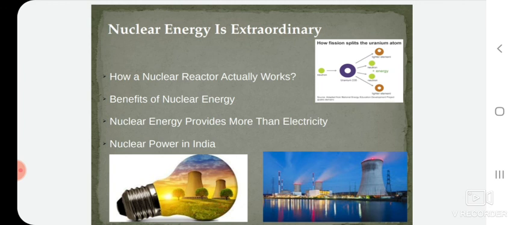Step 1, split atoms to create heat. Nuclear plants harness the incredible power of nuclear fission to generate heat and energy, which ultimately become electricity. Fission occurs when a neutron hits a large atom and splits the atom into 2 smaller atoms. When a reactor starts, the uranium atoms in the reactor core split, releasing neutrons and heat, and kick off an ongoing chain reaction that generates more neutrons and heat.